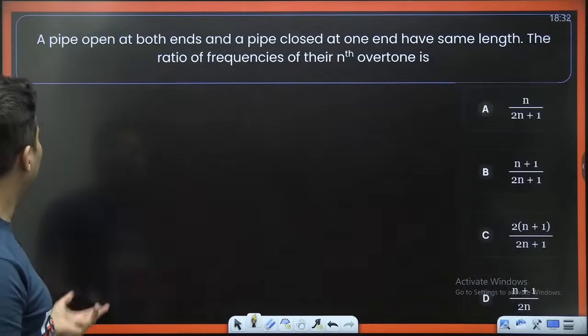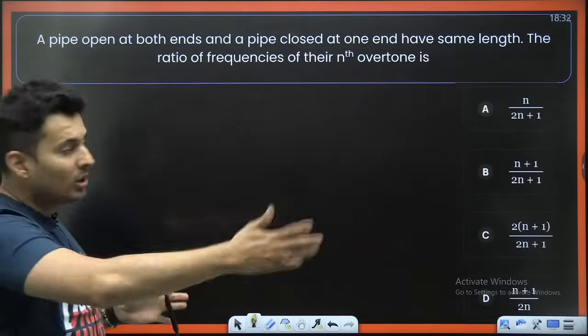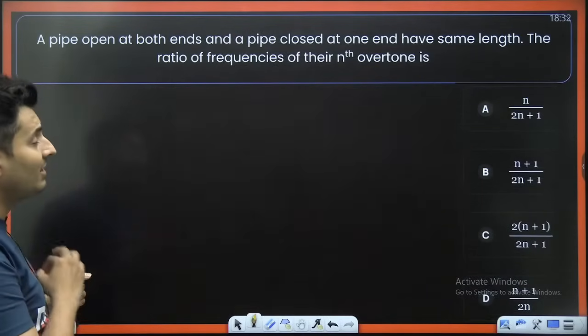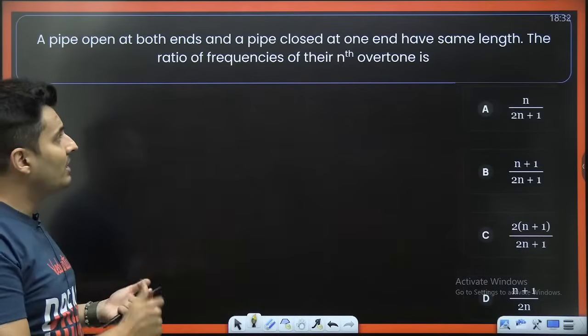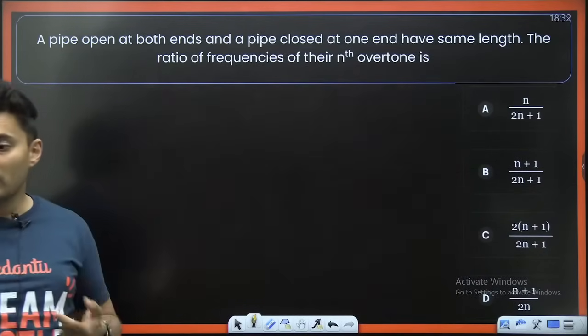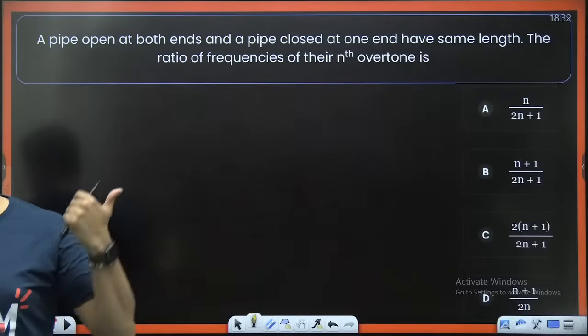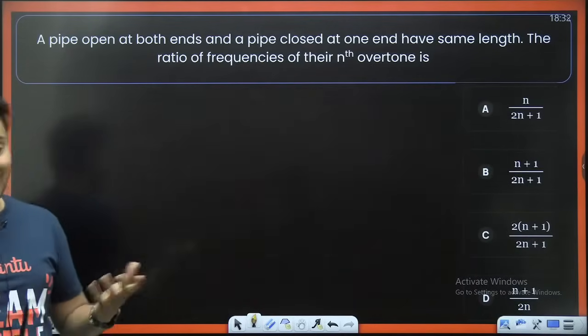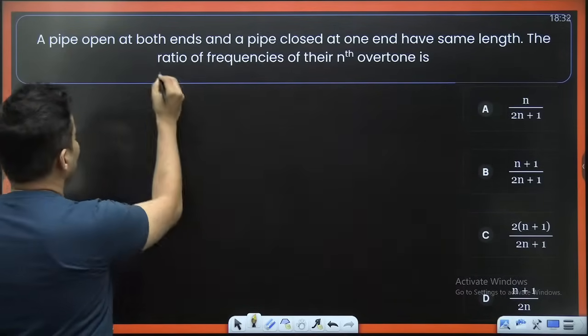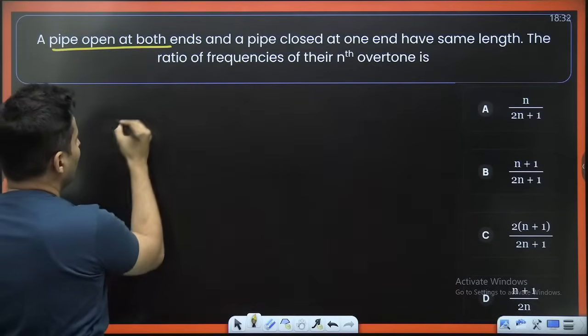Moving on. Next one. A pipe open at both the ends and a pipe closed at one end have the same length. The ratio of the frequency of their nth overtone is asked. Now understand, one is a pipe which is open at both ends.